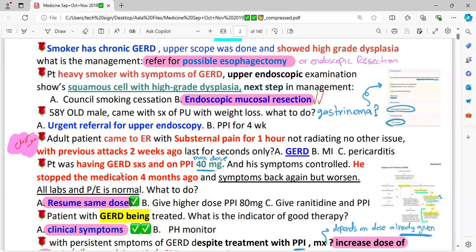The patient was having GERD signs and symptoms and was on PPI 40 mg, the maximum dose. His symptoms were controlled, they mentioned. He stopped the medication 4 months ago and the symptoms came back again. What would you do now? The patient was already on PPI 40 mg, but he stopped taking the medication and the symptoms returned. What would you do? We would resume the same dosage on which the symptoms were well controlled.